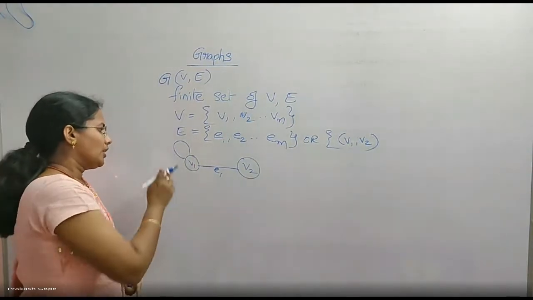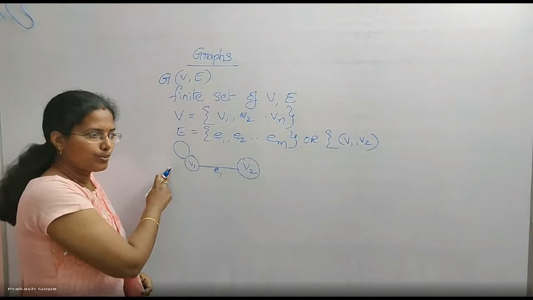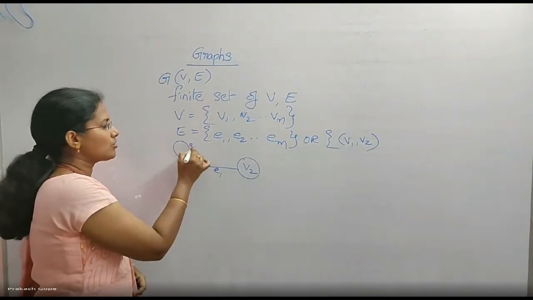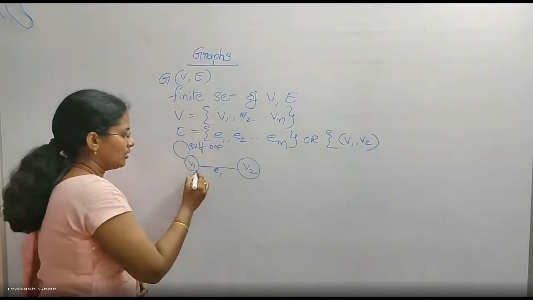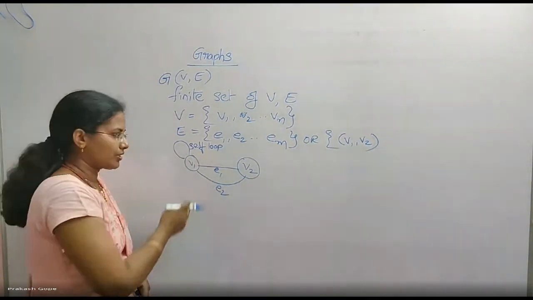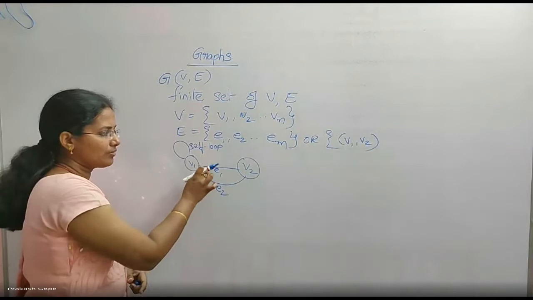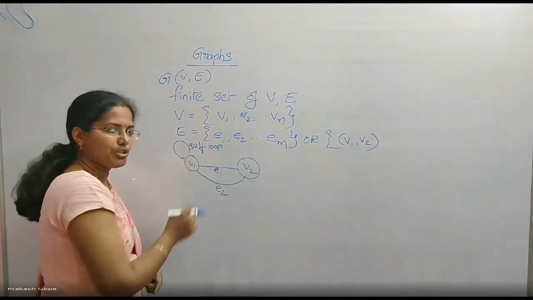Okay, now this one, this is also an edge, but this is called a self loop. So it is an edge from a vertex to itself. This is called a self loop. This one, this is E1 and this is E2. Both are edges, but these two are called parallel edges. Okay, parallel edges, because there are 2 edges connecting the same set of vertices.